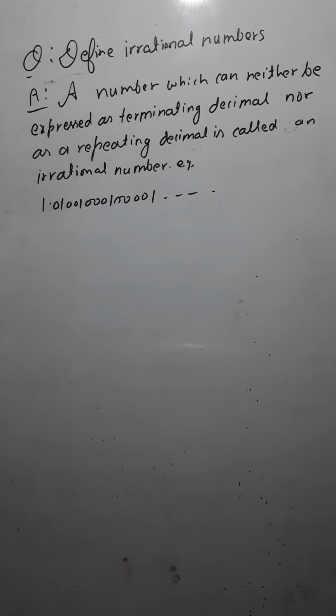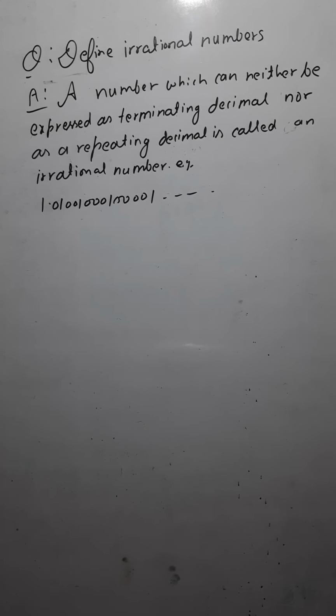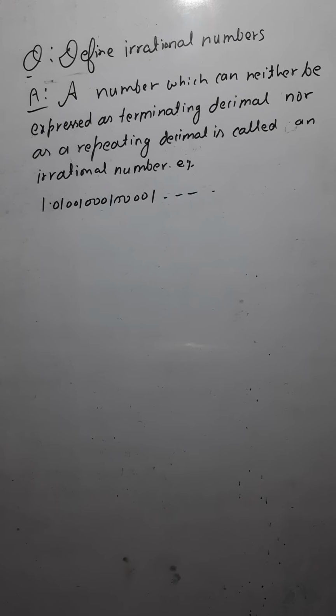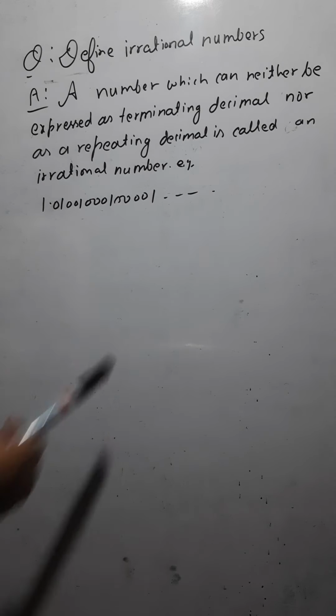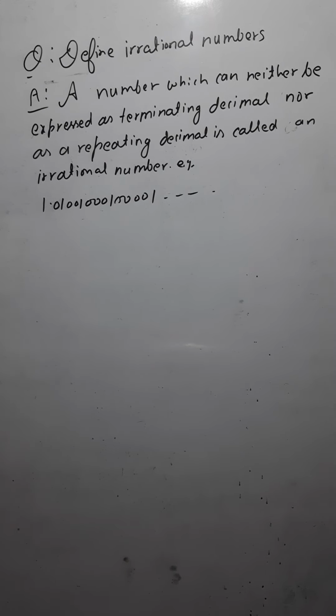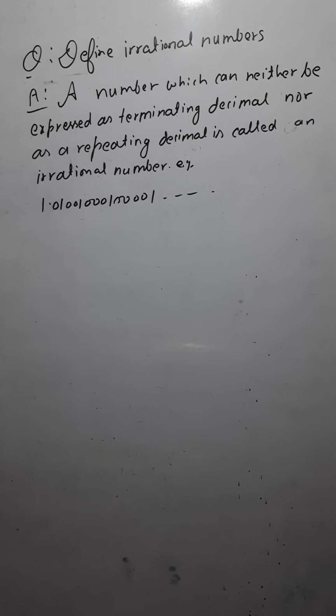Number system. So here we are going to talk about irrational numbers. Now let's say if you are to define irrational numbers, what are irrational numbers? In simple words, we can say a number which is not expressible as a terminating decimal or as a repeating decimal, we are calling them irrational numbers.